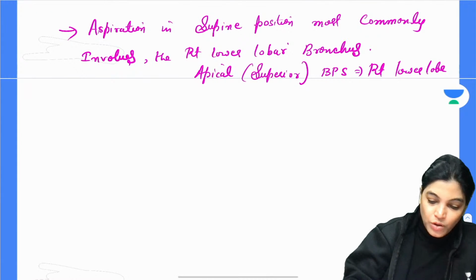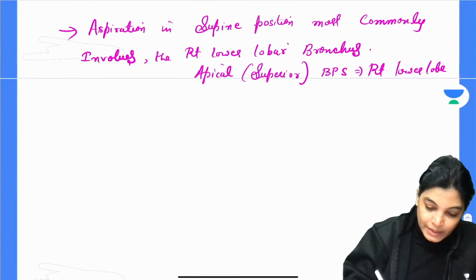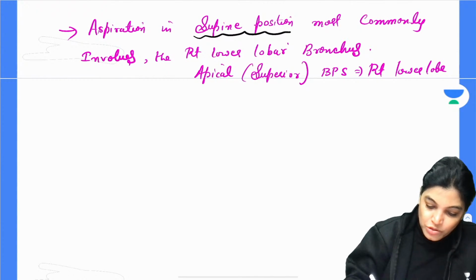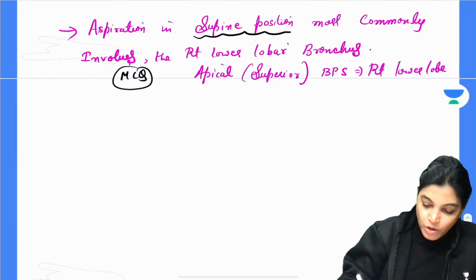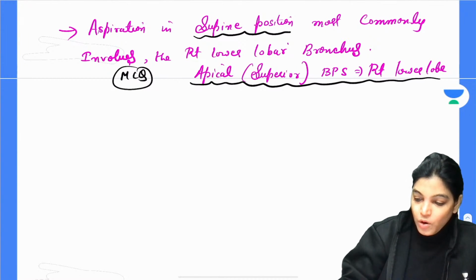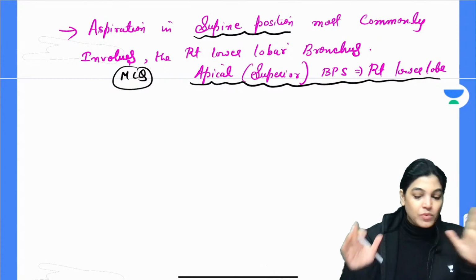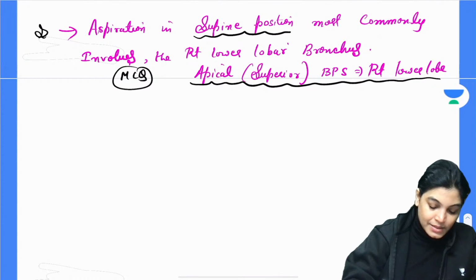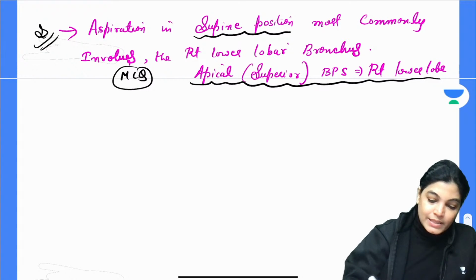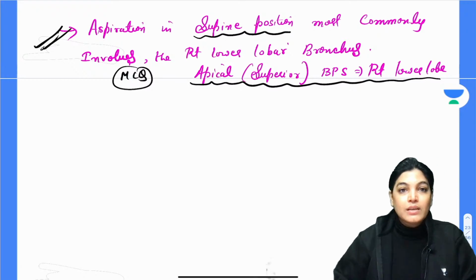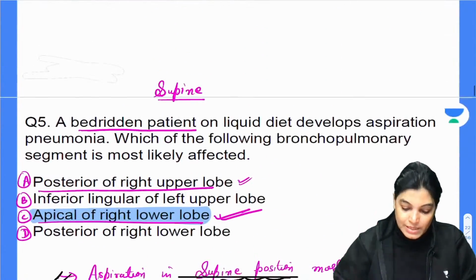This is very important for your MCQ: in case of aspiration in the supine position, the most commonly involved bronchopulmonary segment is the apical bronchopulmonary segment of the right lower lobe. So we have gone with this as the correct answer. This is the reason we have chosen C as the correct answer.